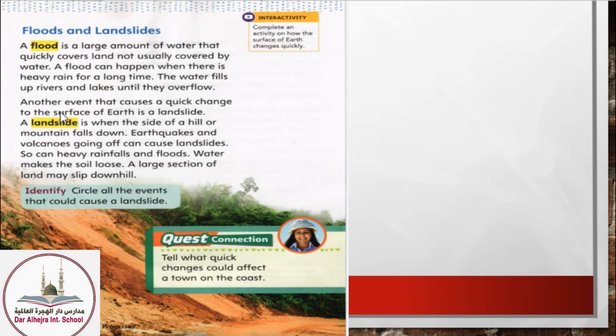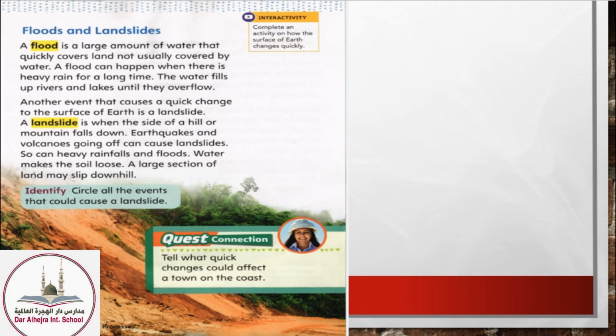These quick changes, as we said, are unstable because they might cause people to die, because they are unsafe and they happen very quickly. So if you are next to a volcano or a flood or an earthquake, the changes might happen very quickly and they might cause very high damage. So the next type is the flood.